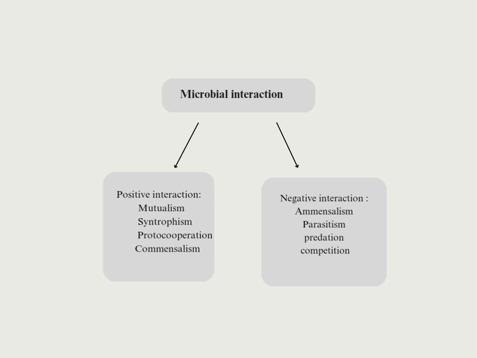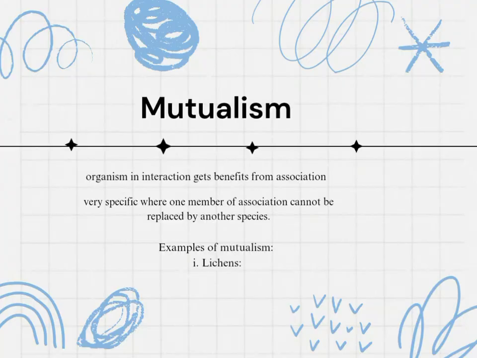And next we are going to discuss the classification of microbial interaction. It is classified into two types: positive interaction and negative interaction. Under positive interaction, we are going to see mutualism, syntrophism, photocooperation, and commensalism. And under negative interaction, we are going to see amensalism, predation, parasitism, and competition.